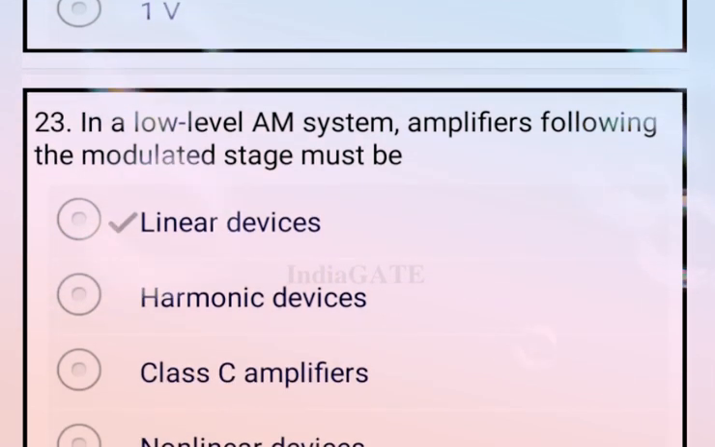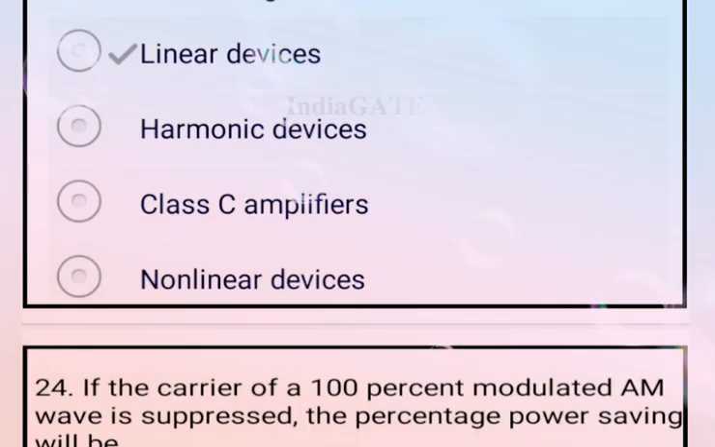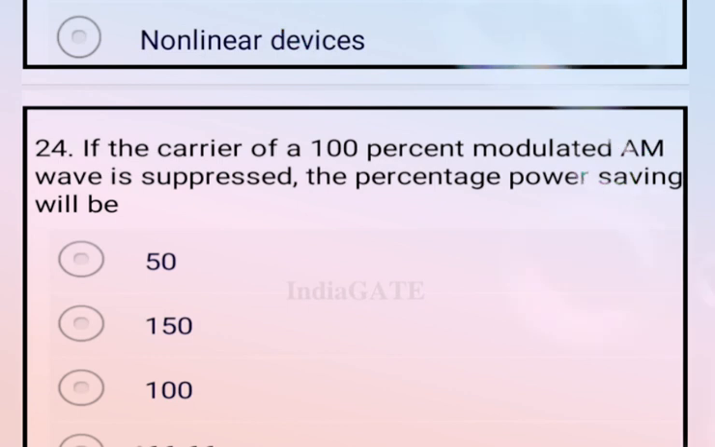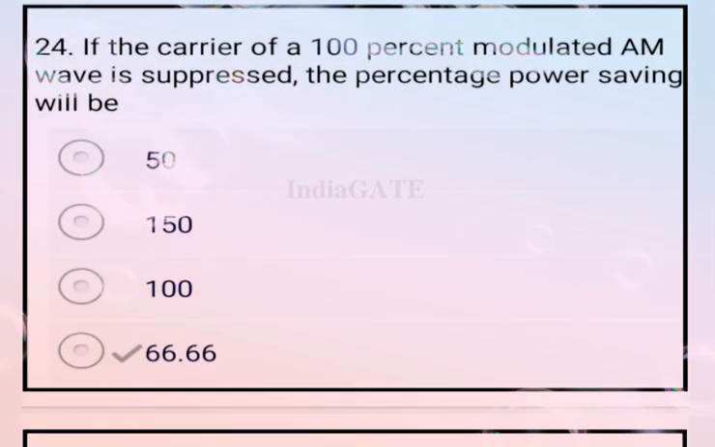Next question. In a low level AM system, the amplifier following the modulation stage must be linear devices. So option A is your correct answer. Next question. If the carrier of a 100% modulated AM wave is suppressed, the percentage power saving will be 66.66. So option D is your correct answer. Next question. Leak type bias is used in a plate modulated class C amplifier to prevent excessive grid current. So option B is your correct answer.